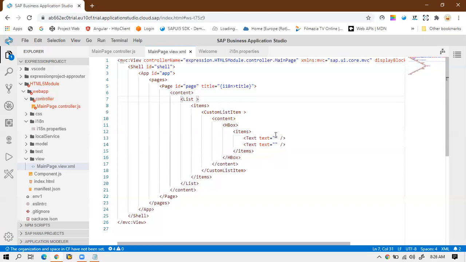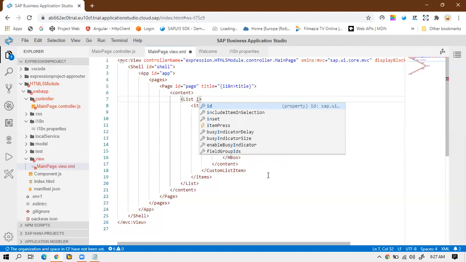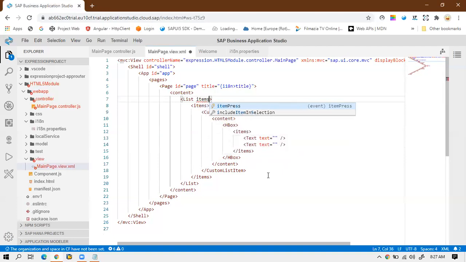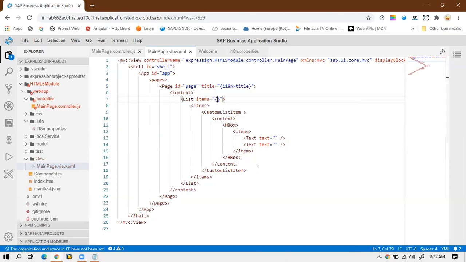Okay, so for binding the items to this list control, first I'll write items equal to double quotes. If I want to bind, I have to follow the standard binding syntax. So inside the double quotes I will use opening and closing curly braces. What is the model name?